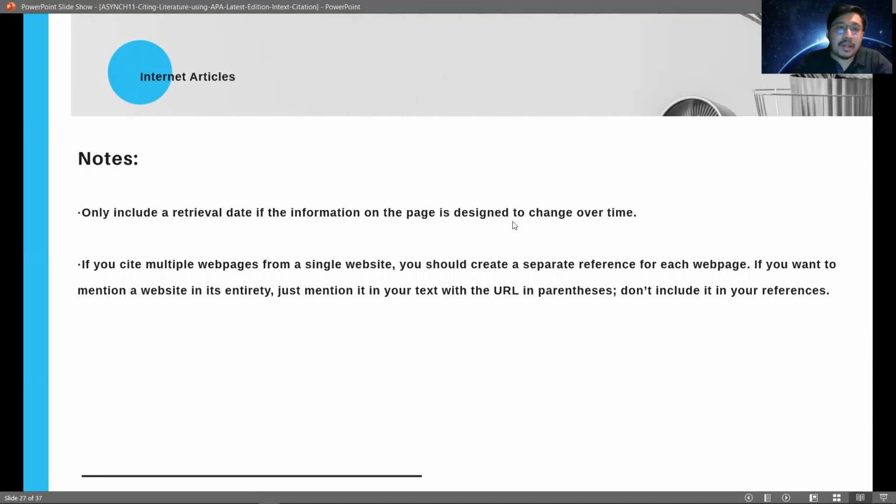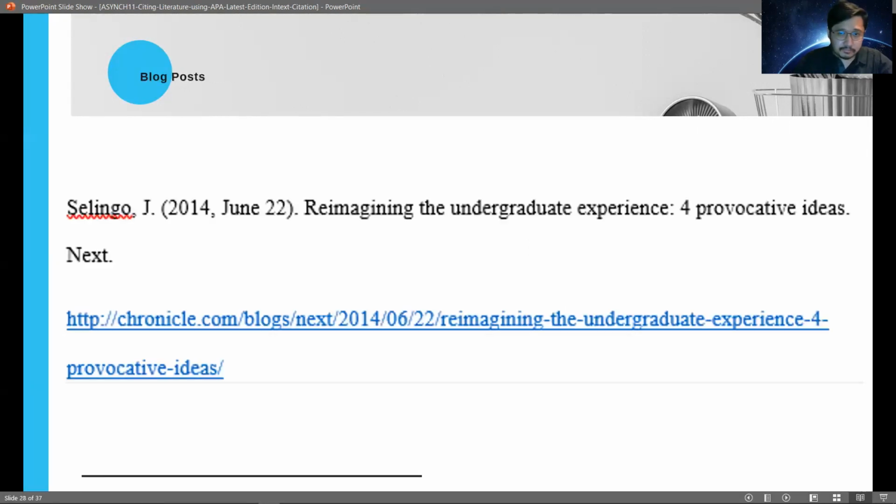Okay, so just a few reminders. You will only include a retrieval date if the information on the web page is designed to change over time. Now, if you're going to cite multiple web pages from a single website, then you should create a separate reference for each web page. If you want to mention a website in its entirety, just mention it in your text with the URL in open and close parentheses. So you don't have to include it anymore in your references.